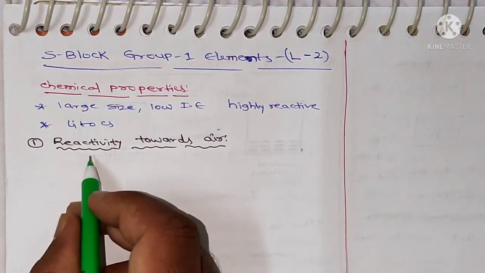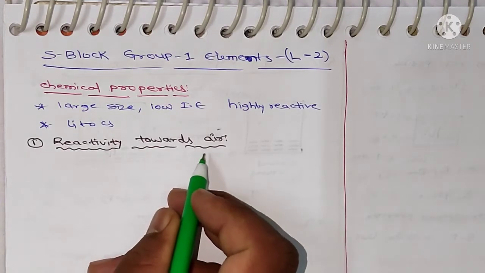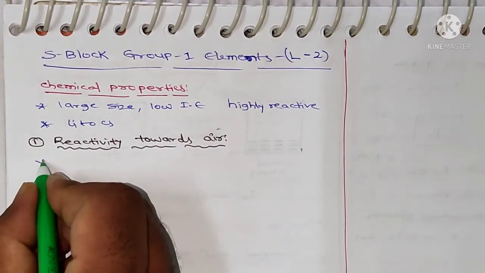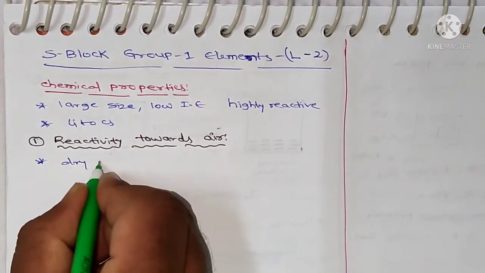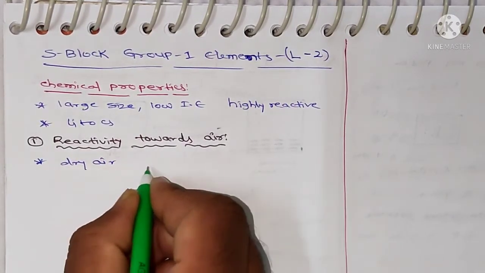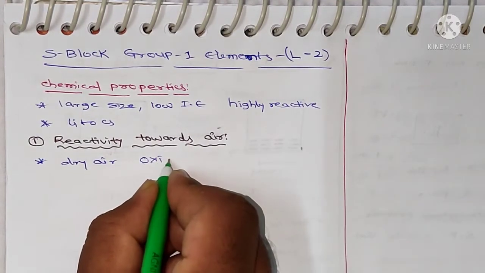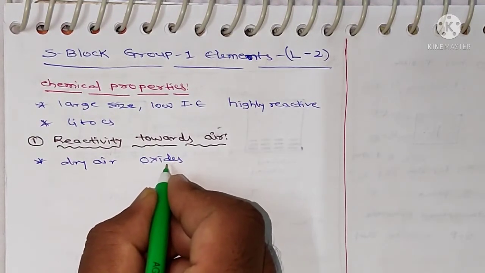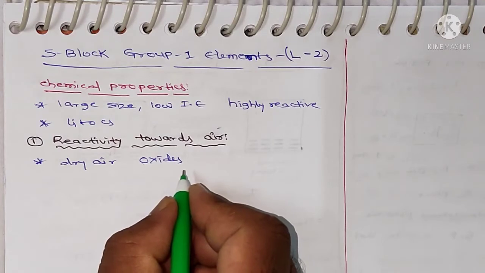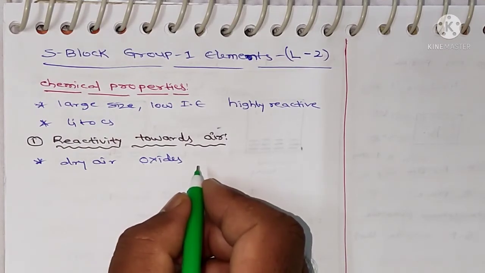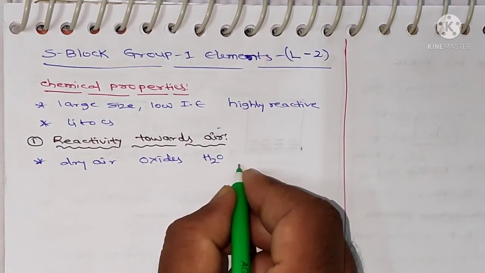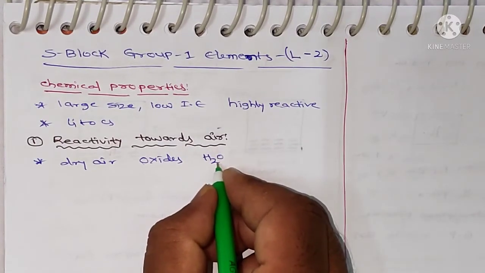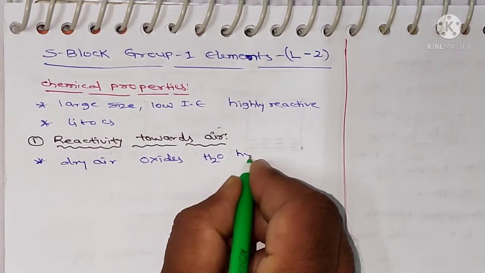The first chemical property: reactivity towards air. The alkali metals react with dry air to form oxides, and react with moisture, meaning H2O, to form hydroxides.